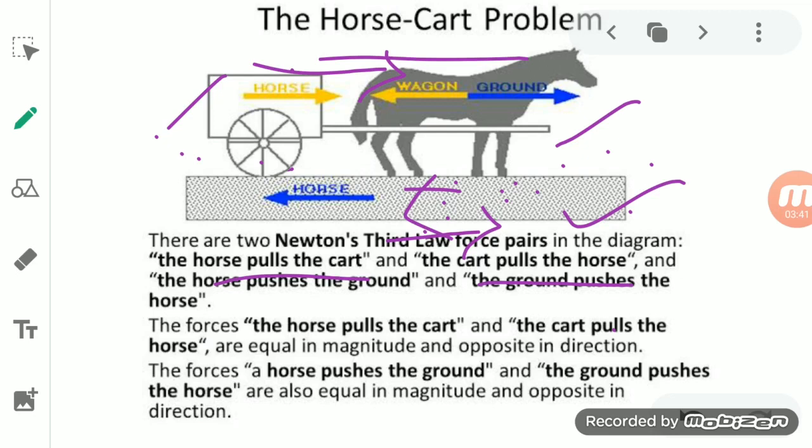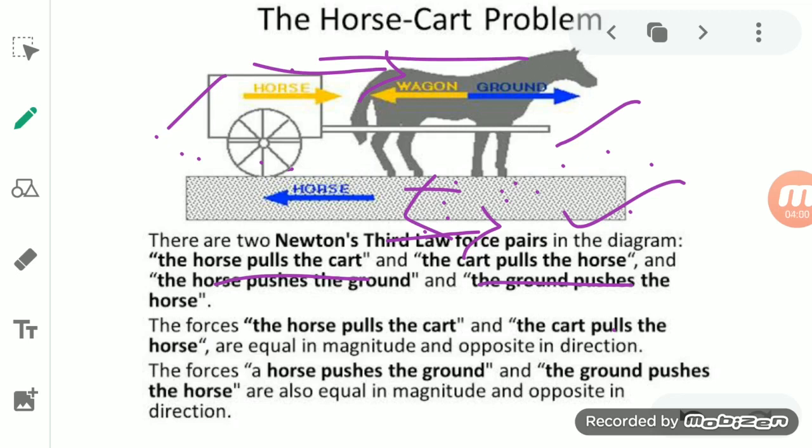Okay, so as it pushes the ground in the backward direction, that is an action shown by the horse, and in return the ground will react, it will also exert a force on it and make it move in a forward direction.